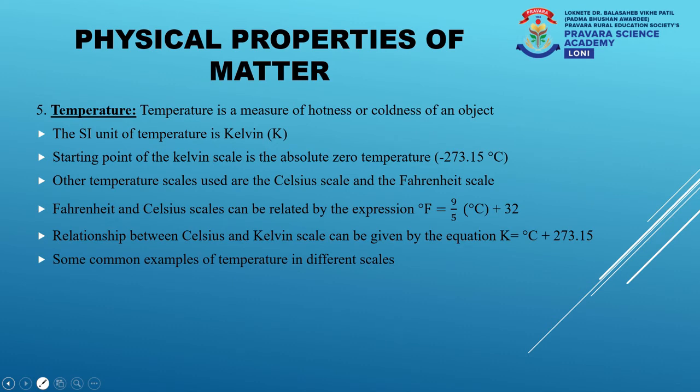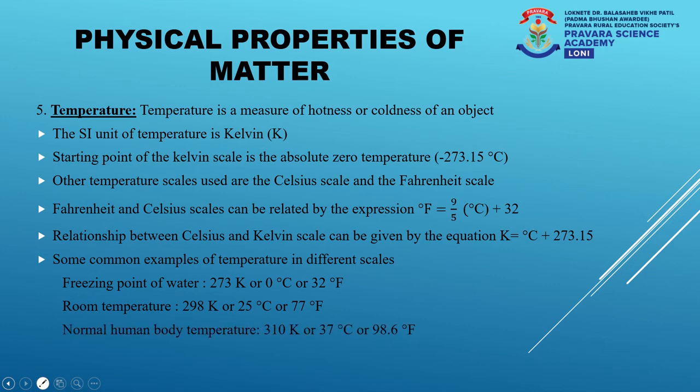Some common examples of temperature in different scales are as follows. Freezing point of water. We know that the freezing point of water is 0 degree Celsius. In Kelvin scale, this value is 273 Kelvin, and in degree Fahrenheit, it is 32 degree Fahrenheit. The next example is the room temperature. The value of room temperature is 25 degrees Celsius, or it is 298 Kelvin, or it is 77 degree Fahrenheit.